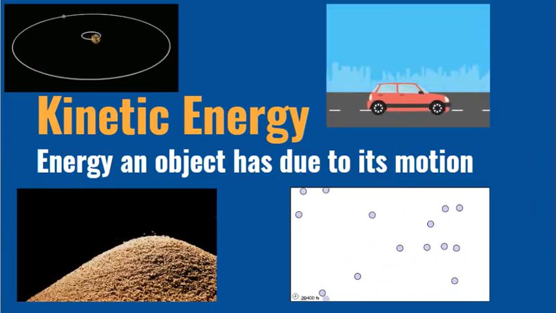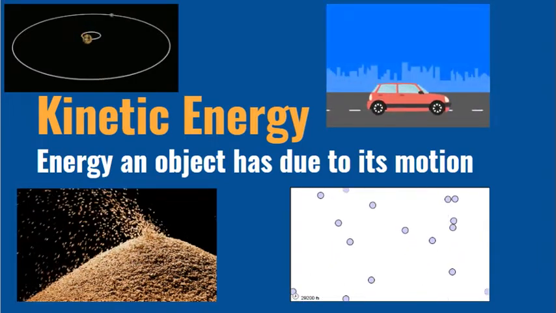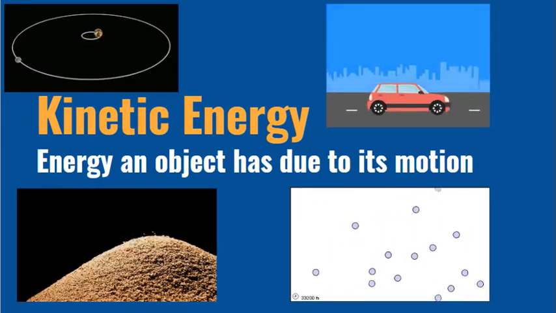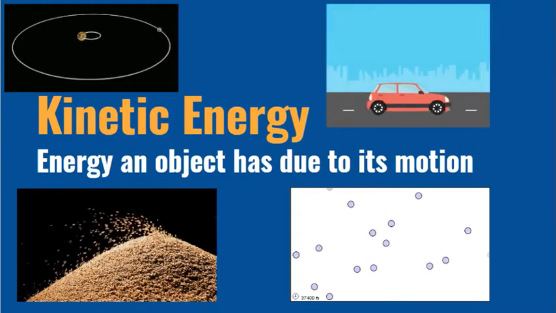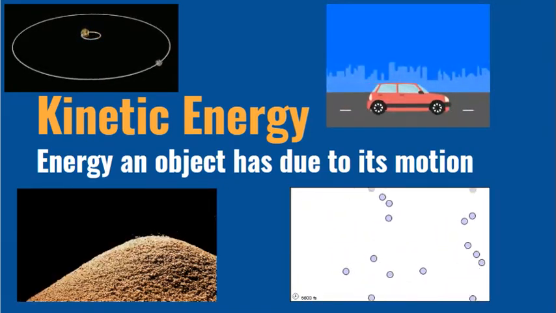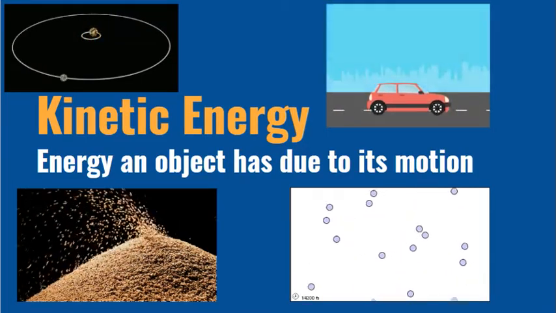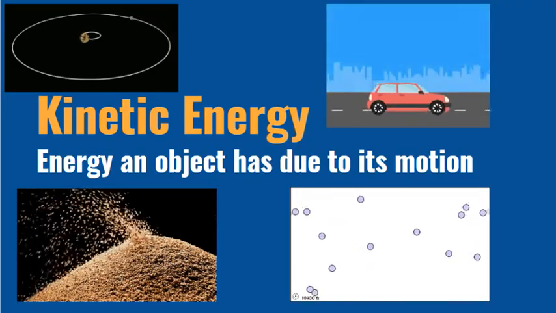The amount of kinetic energy something has is a product of how fast it's moving and how much mass or how heavy it is. So for example, a fast moving car has more kinetic energy than a slow moving car, and a heavy falling object like a piano has more kinetic energy than a light falling object like a raindrop.